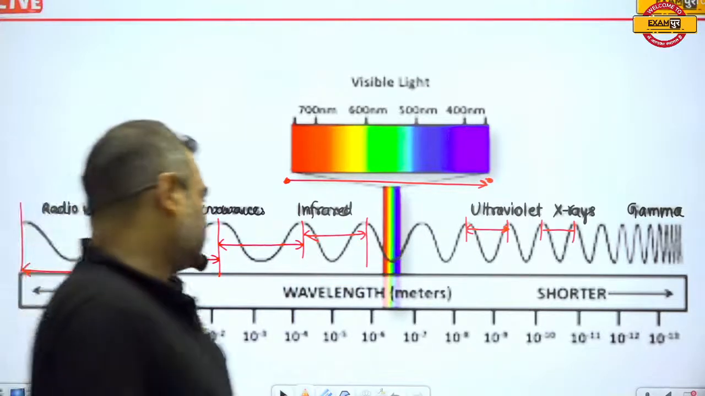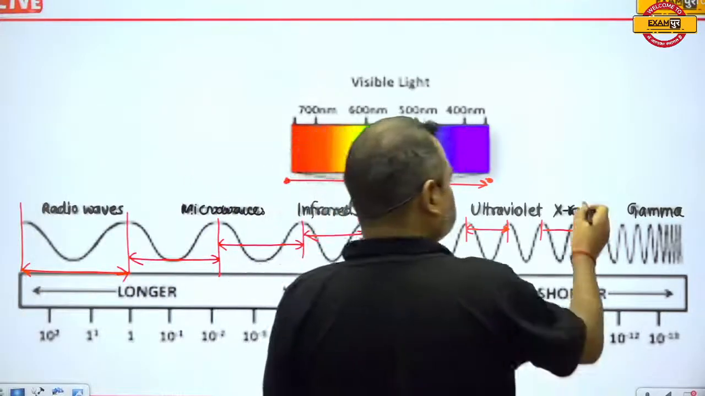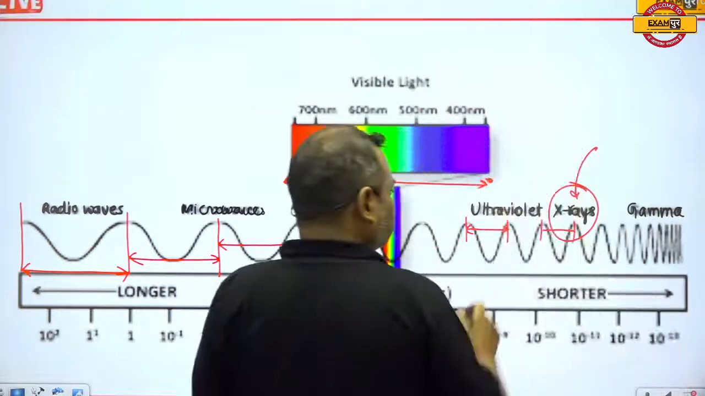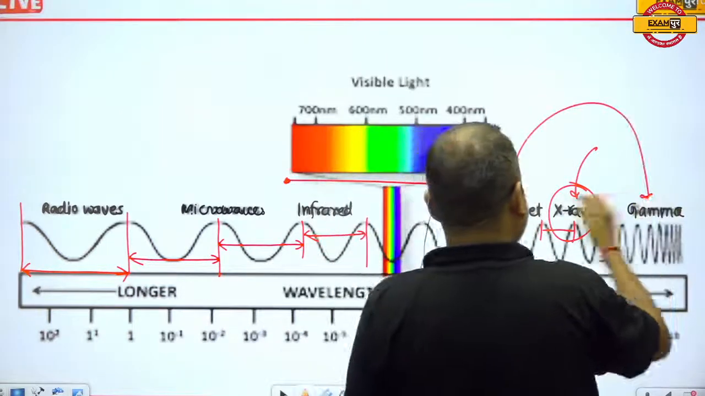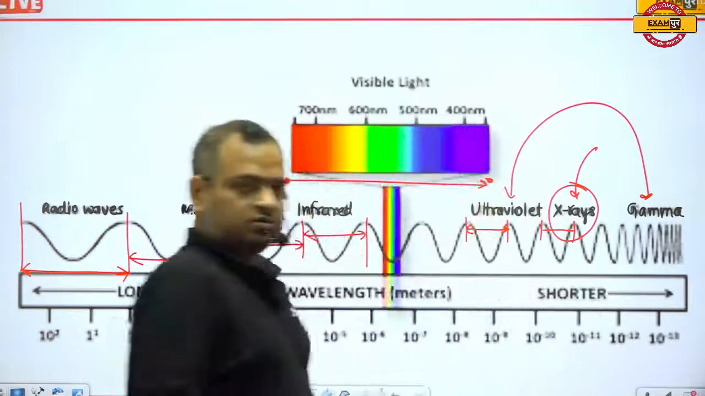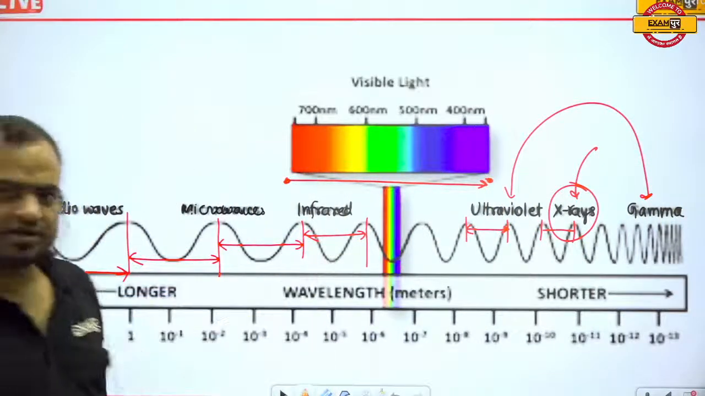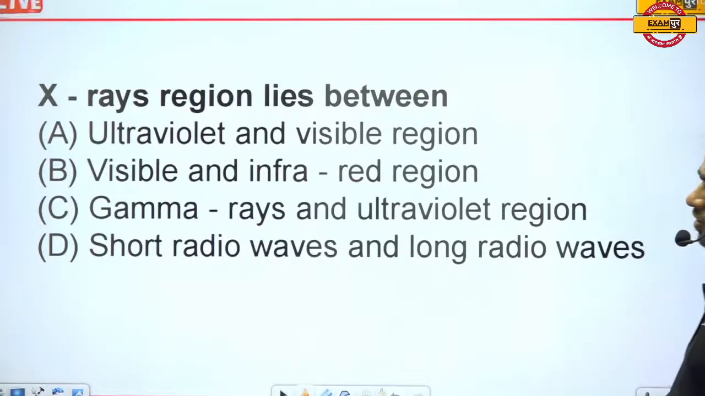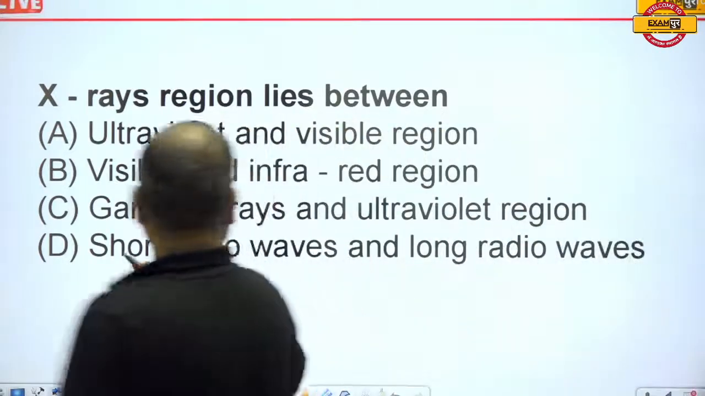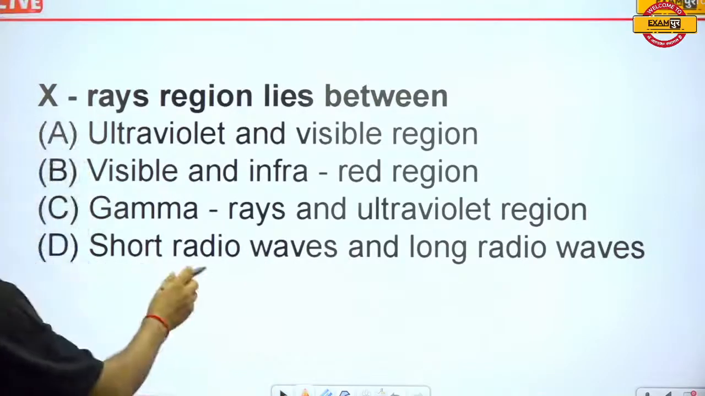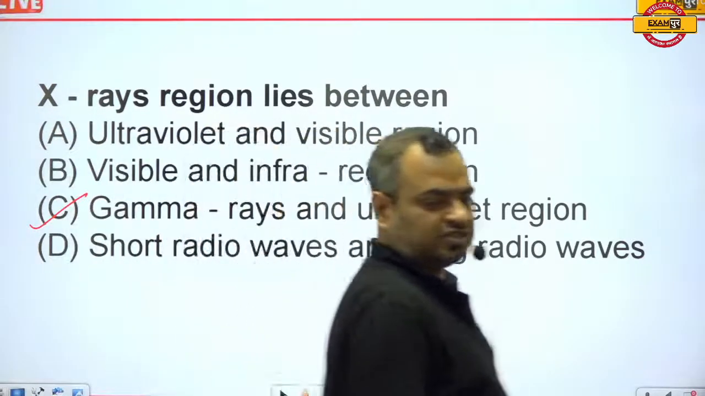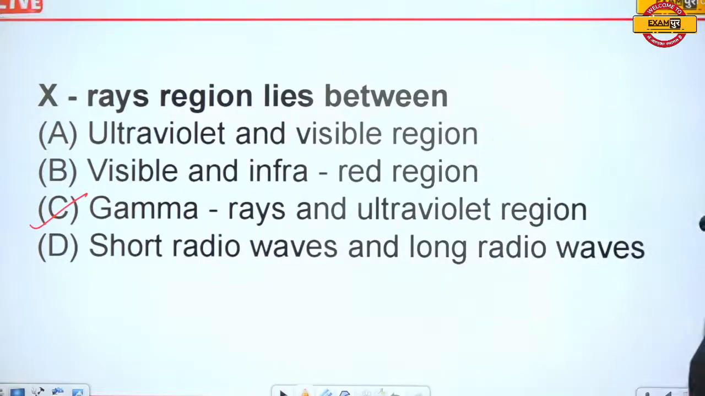In this question it is asking about the X-rays. You can see that the X-ray is in between the gamma ray and the ultraviolet ray, and this is the correct answer. So here C is the correct answer.